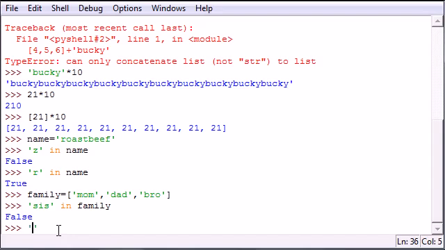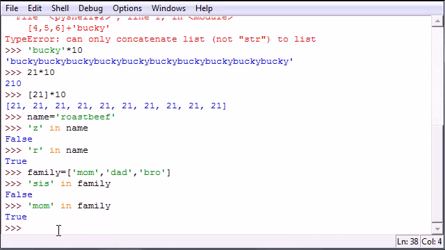What about mom? Is mom in family? True, because this element is in this sequence. So that's what in does. It checks if this element is in this sequence. I can't tell you guys any more simple than that. So that is your quick tutorial on how to join sequences, and also how to check if a specific element is in a sequence.